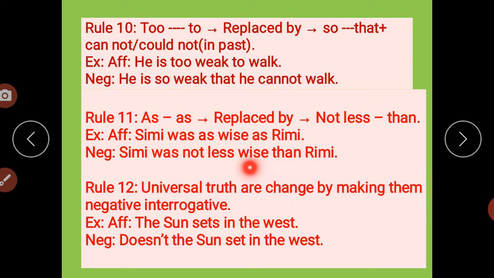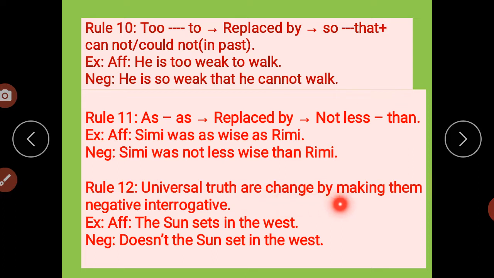We have to use the words less than, not less. In place of the first as we have to use not less, and in place of the other as we have to use than. Got it?